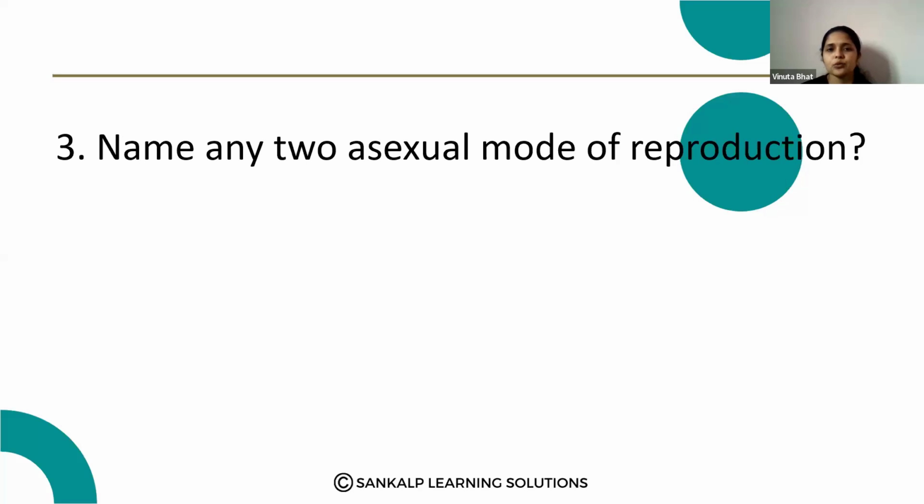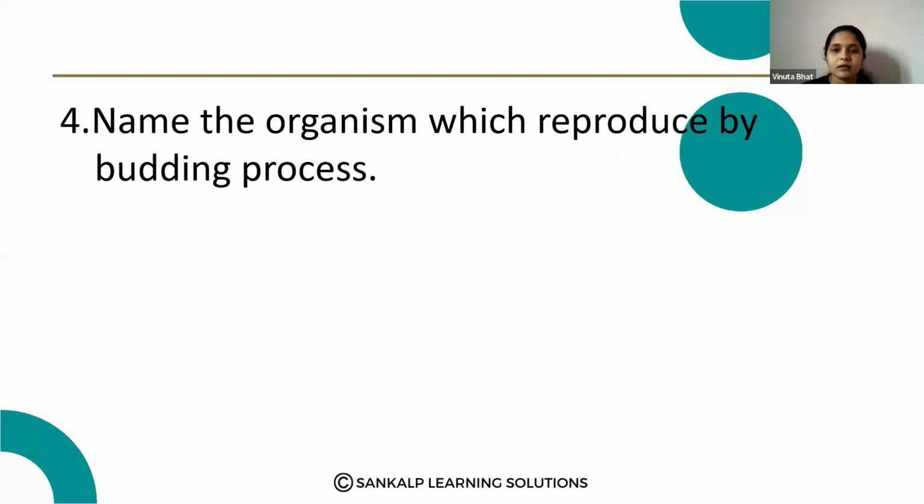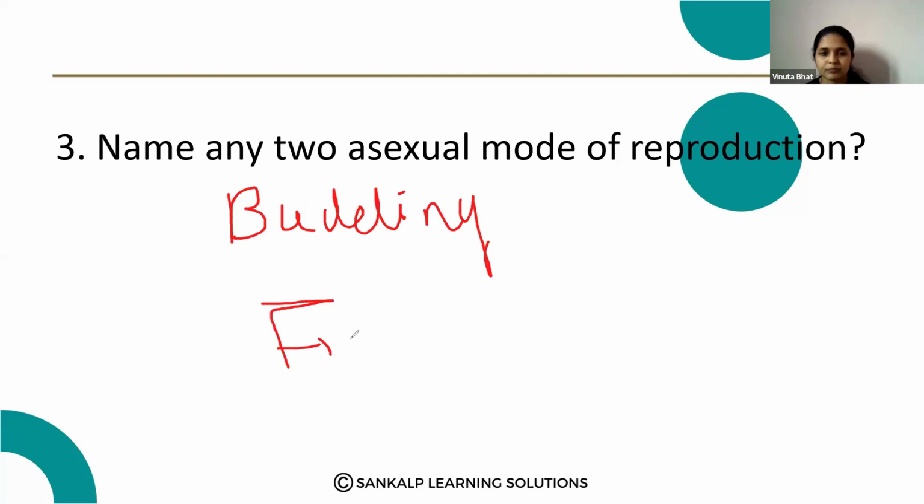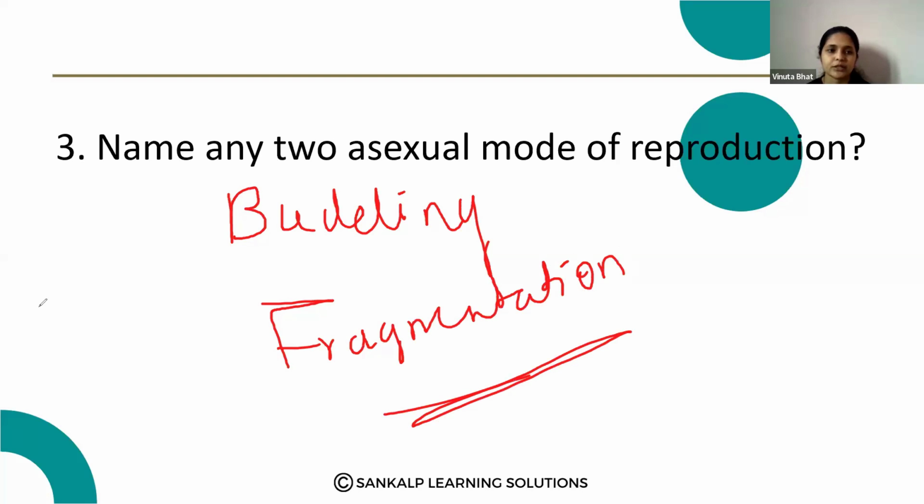Next question. Name any 2 asexual modes of reproduction. Asexual mode of reproduction means where there is no formation of gametes. Here, budding and fragmentation.